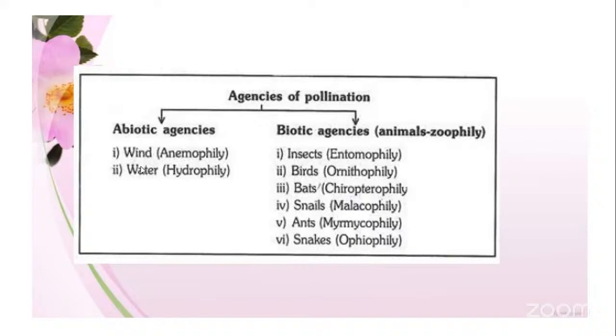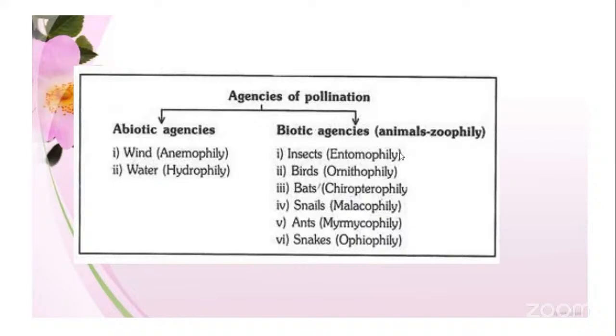These are the two abiotic factors which act as the external agency to carry the pollen grains from one flower to another flower. If the wind is taking part as an external agency, then we call that type of pollination anemophily. And if it is water, then we call it hydrophily, or hydrophilous type of cross-pollination.